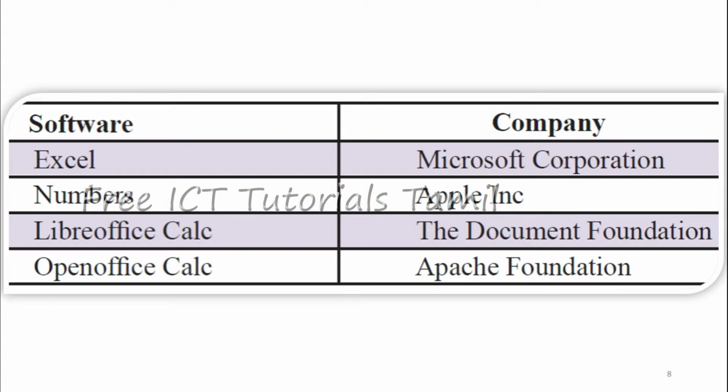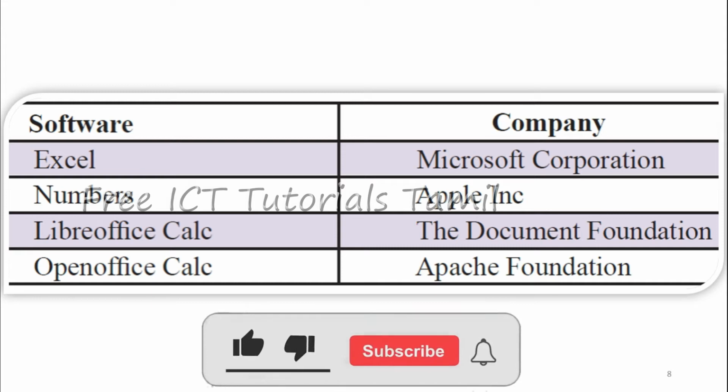In addition, we also listed some of the widely used spreadsheet softwares. First one, Microsoft Excel. This is one of the most commonly used spreadsheets, and we will use it. Numbers from Apple Corporation. From the Document Foundation we have LibreOffice Calc. Another one from Apache Foundation that is called OpenOffice Calc. Another one, Lotus 123, also from Lotus Company, that's not mentioned here. You can note that also.